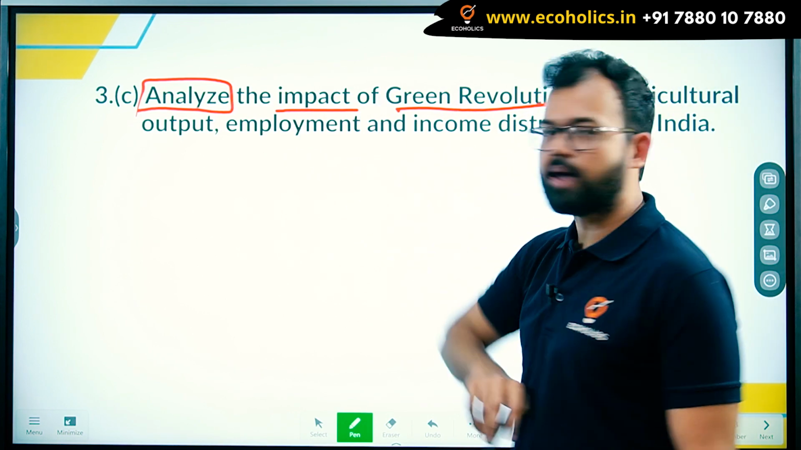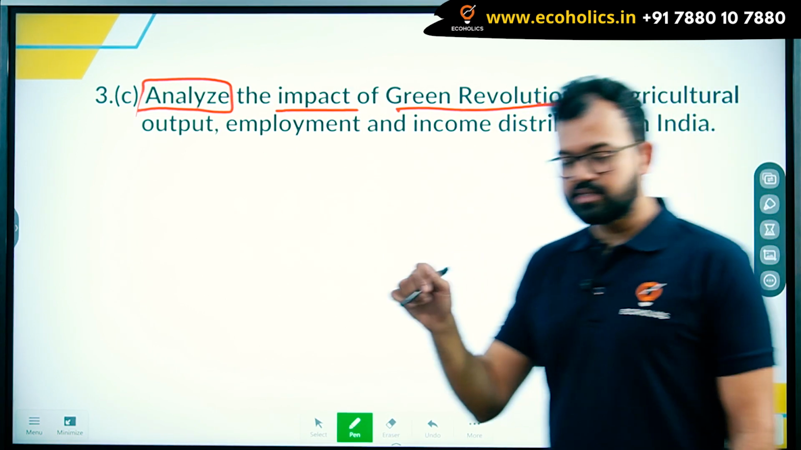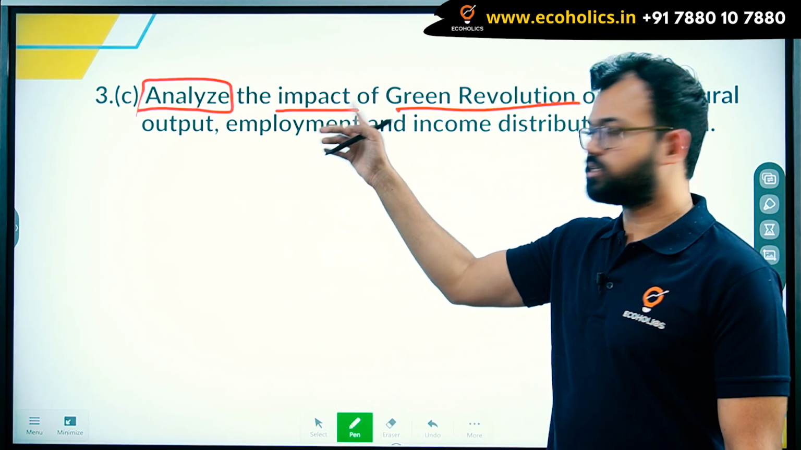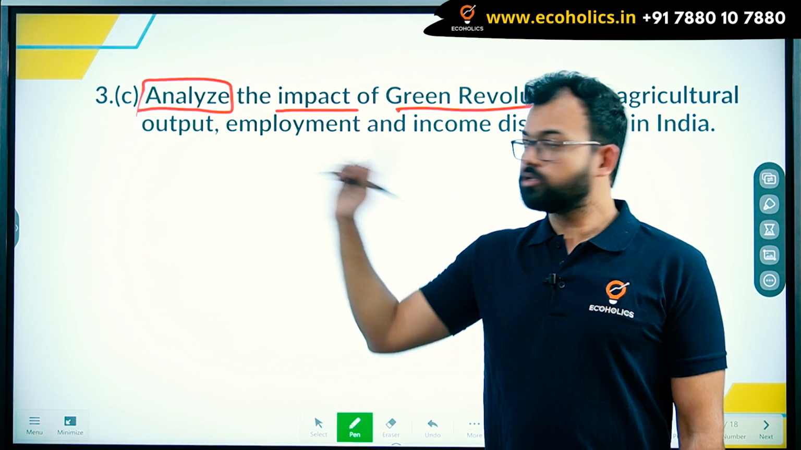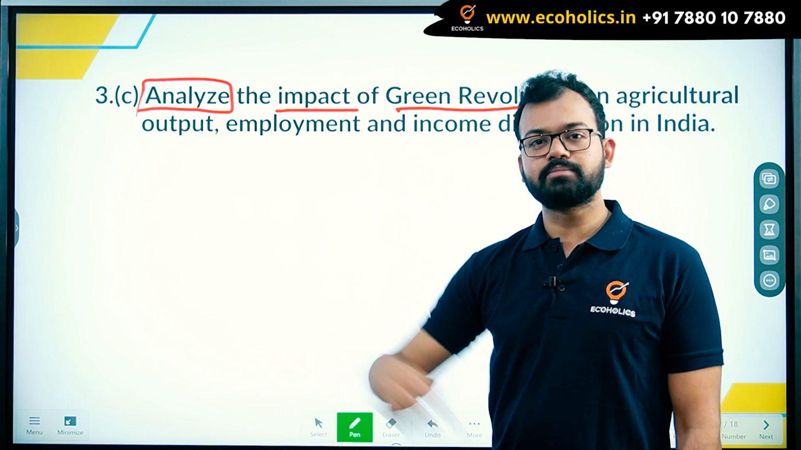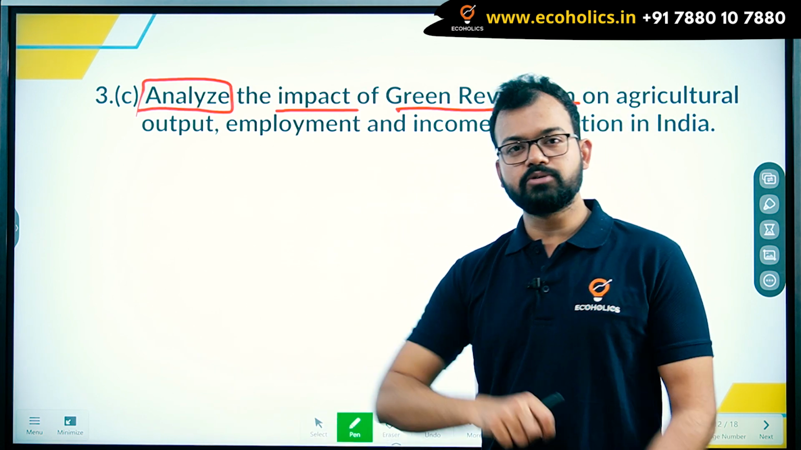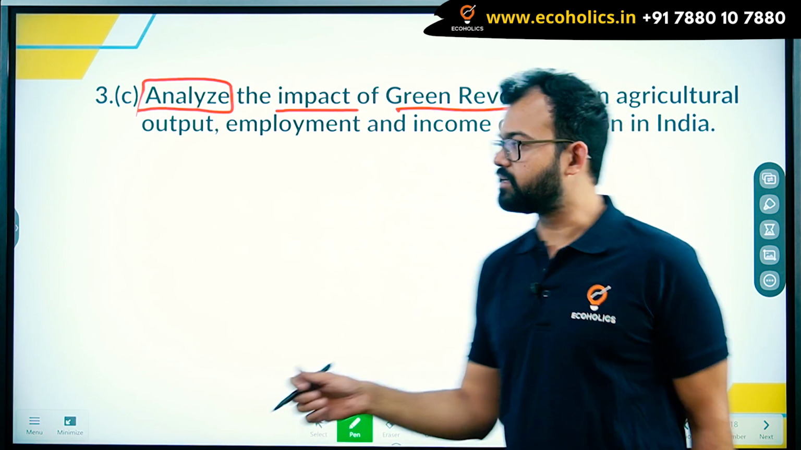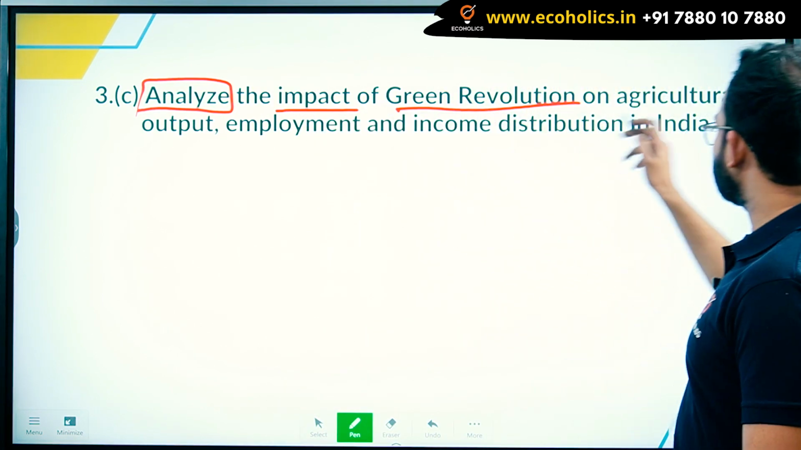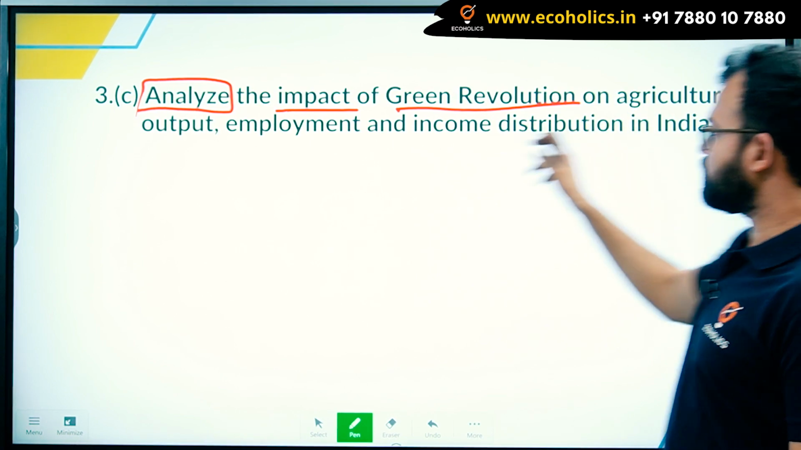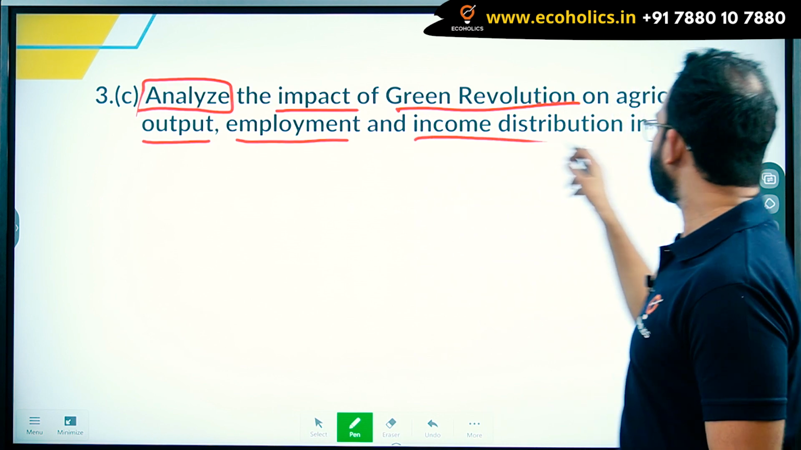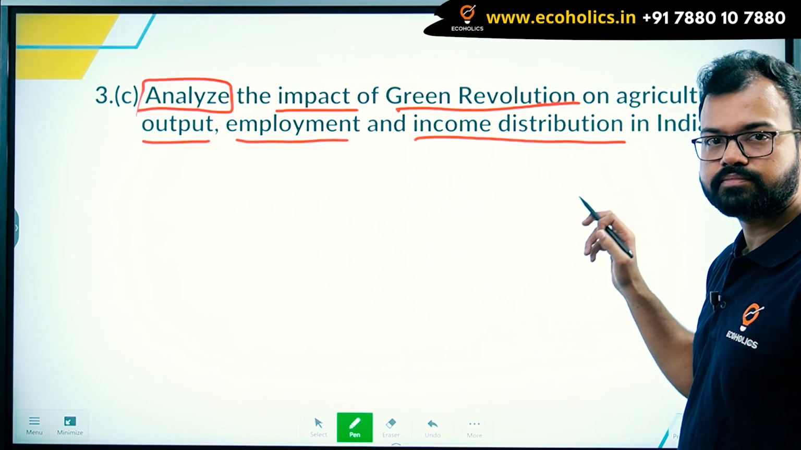Understand the word impact. Whenever we take the answer writing classes in our economics optional batch, we put a lot of stress on these words. Because if you do not write impact, you write something else, you will not get marks. And then you say that UPSC doesn't give marks, UPSC always gives less marks. It's not like that. So analyze the impact of green revolution on agricultural output, employment, and income distribution in India.